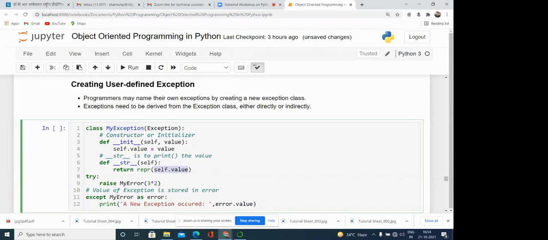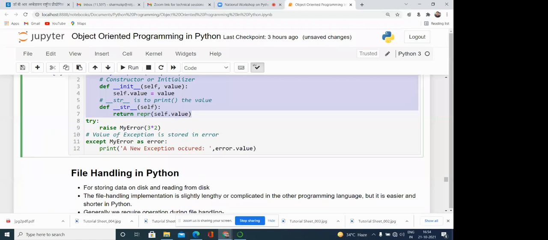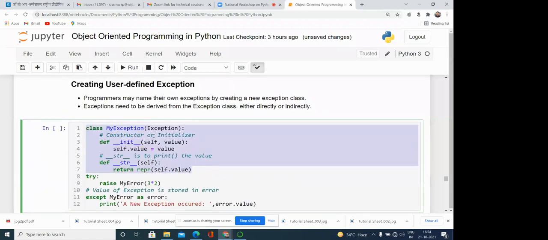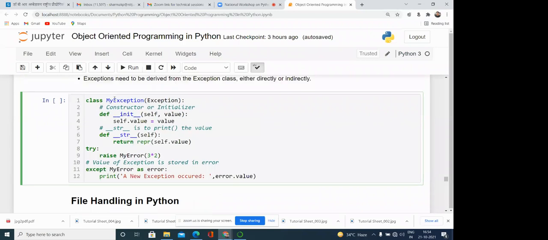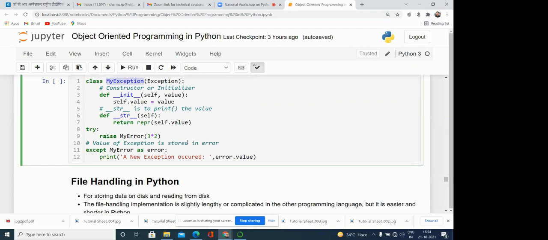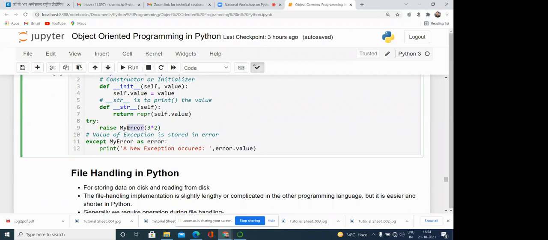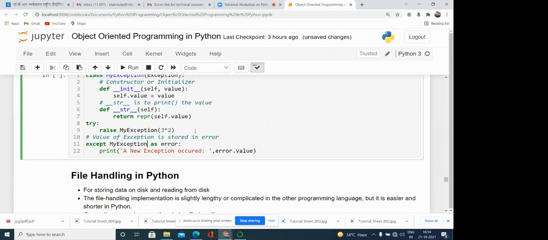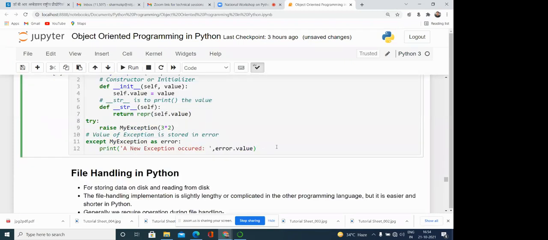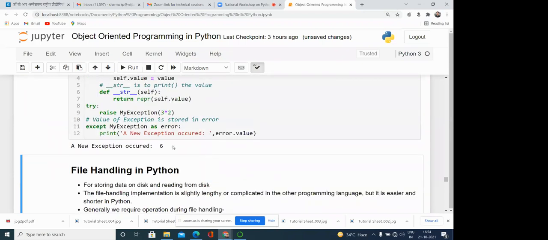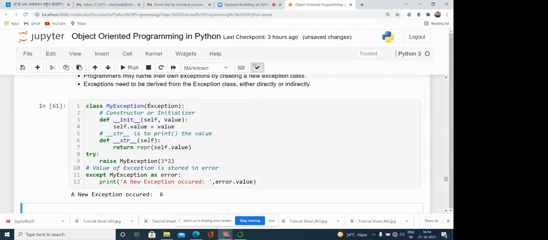So after defining this class we can use it as an exception class. This class can be used in the same way as exception classes are used. So try, raise my error. No, not my error, you need to write my exception here, and then here also my exception, because I have created my exception. Here you can see 6 it is printing. So it is behaving like my exception class.